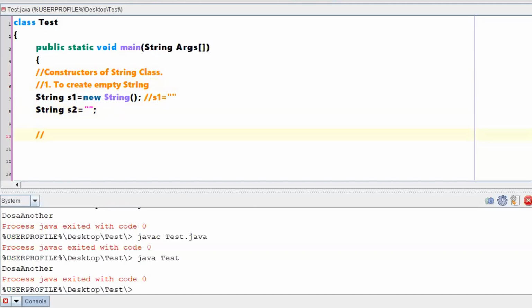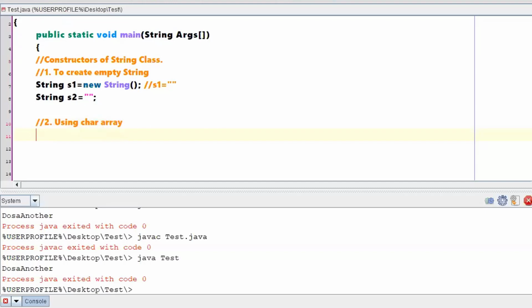Second, what are the other ways of creating? You can create a string using a character array. I think you know what a char data type is, right? So now I'm saying using a char array.